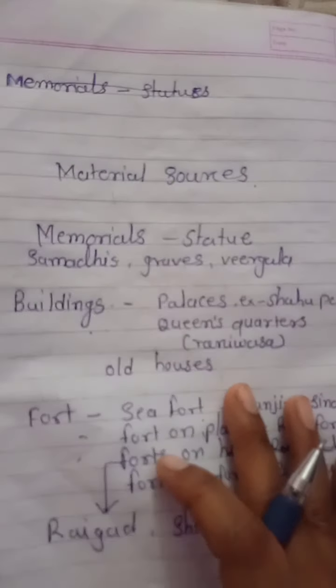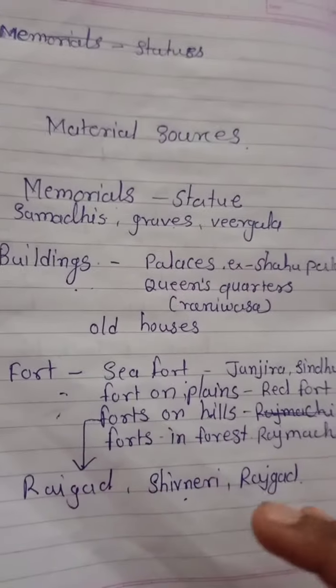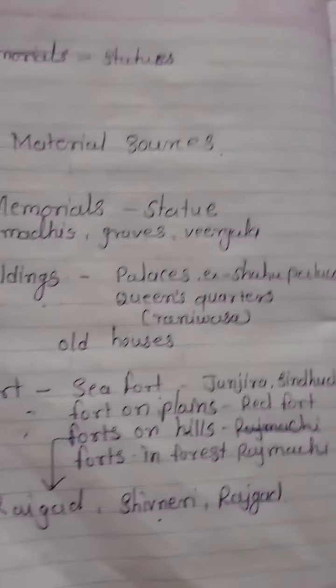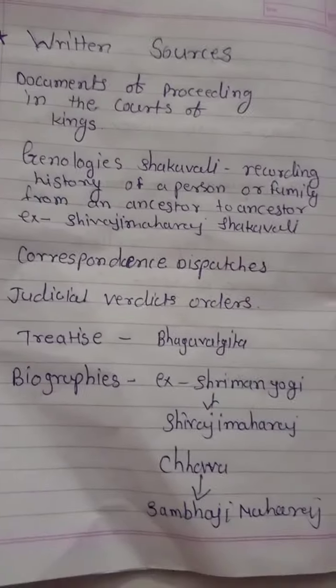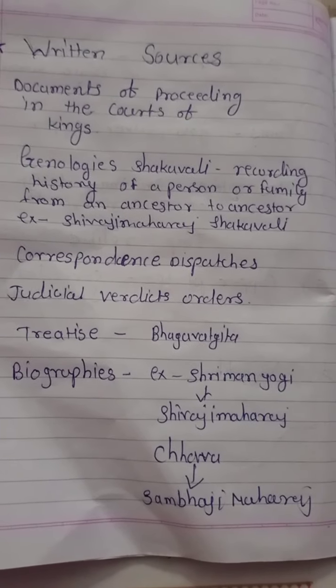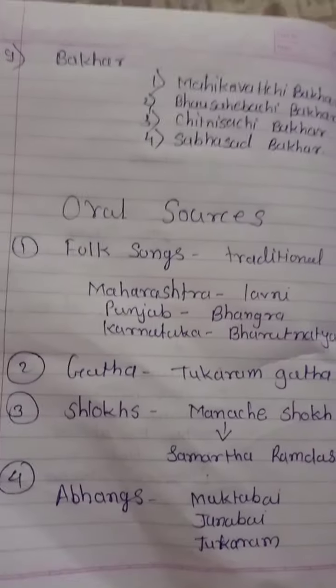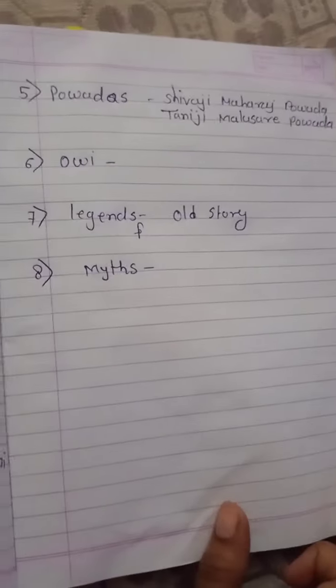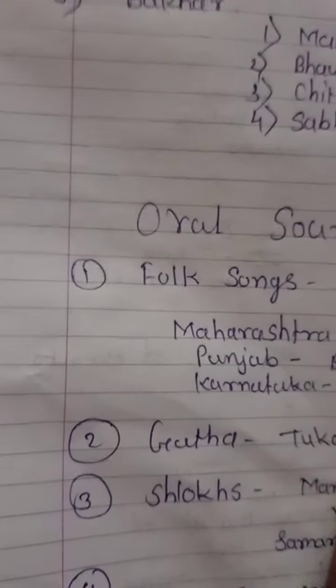So in this way, students, we learned. First we learned material sources, lots of material sources I told you. Then we learned written sources. Then we saw the oral sources of history.